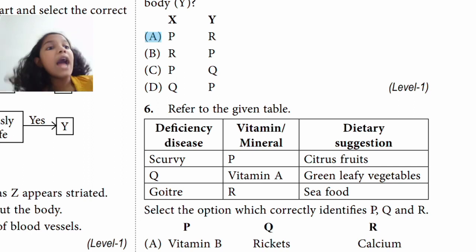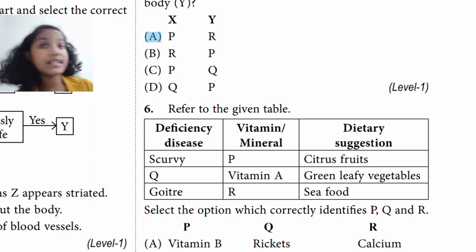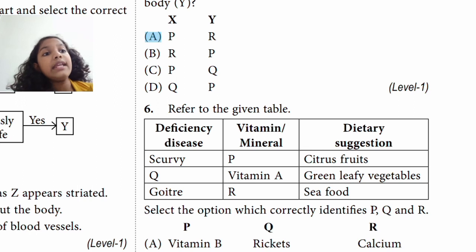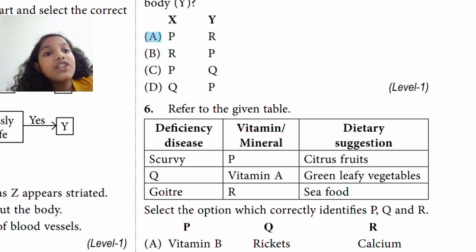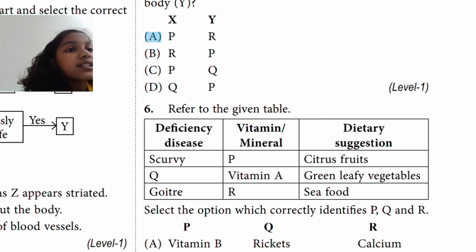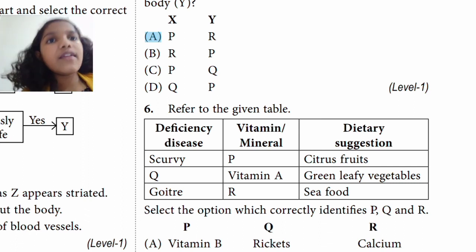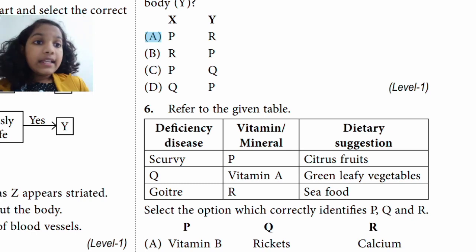The deficiency disease is scurvy. They're telling to eat citrus fruit. So here P must be vitamin C. Now the deficiency disease is unknown. The deficiency vitamin is vitamin A, and they are asking to take more green leafy vegetables. So it must be night blindness, where you can't see well in dim light.